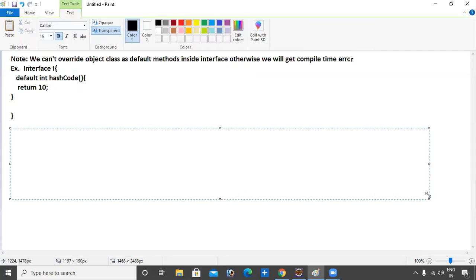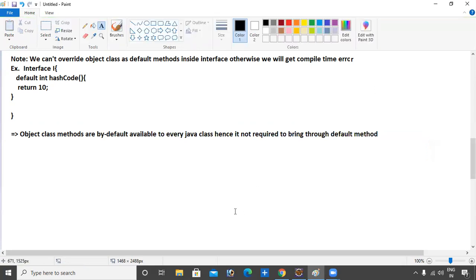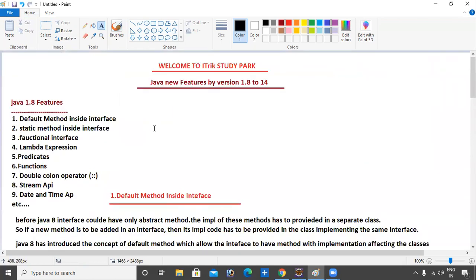I want to write this point also. The point: Object class methods are by default available to every Java class, hence it's not required to bring them through the default method. These are the points about default method.